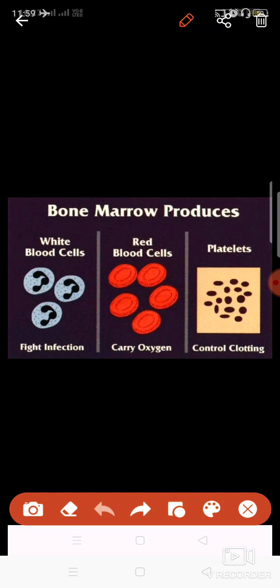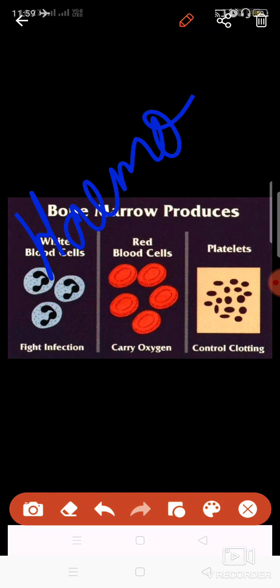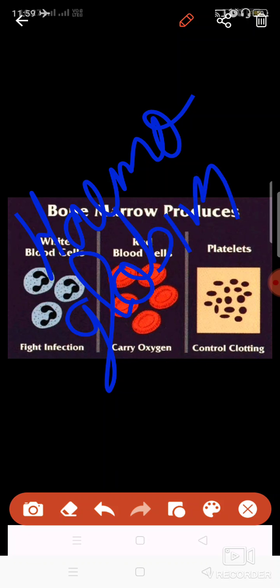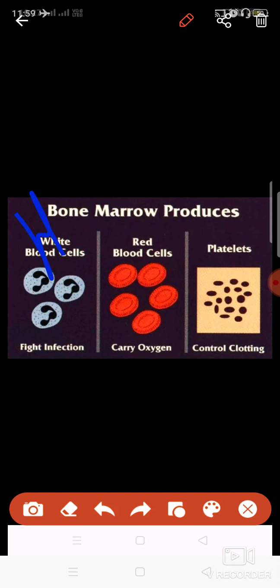These are lesser in number. If I talk about the RBCs, these are very important because these have a kind of protein which is known as hemoglobin. Hemoglobin protein is present in the RBCs, and the function of hemoglobin is to attach oxygen.